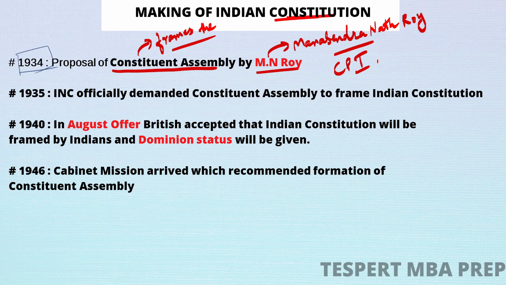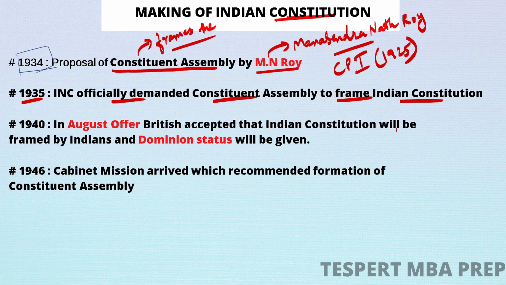CPI was founded in the year 1925, and M.N. Roy is known as the father of Indian communism. So in 1934, he simply proposed the importance of Constituent Assembly. How important is the Constituent Assembly to frame the Indian Constitution? Now in 1935, Pandit Jawaharlal Nehru officially demanded the Constituent Assembly to frame the Indian Constitution in the Indian National Congress. So INC officially demanded Constituent Assembly to frame the Indian Constitution.